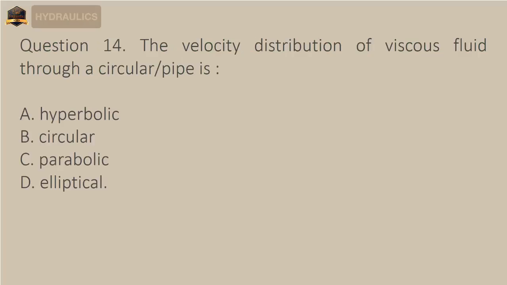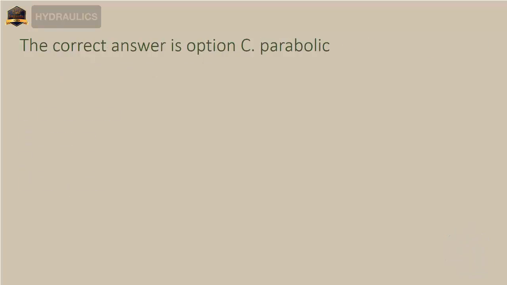Question 14. The velocity distribution of viscous fluid through a circular pipe is A. hyperbolic. B. circular. C. parabolic. D. elliptical. The correct answer is option C, parabolic.